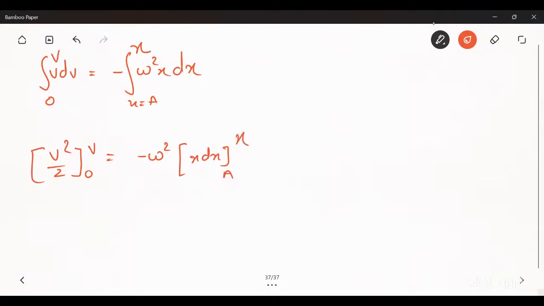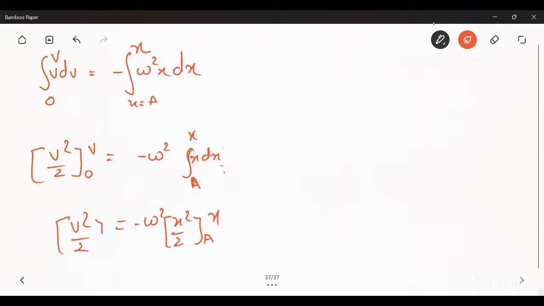The value of integration x dx is x square by 2. So the value of x dx is x square by 2, from a to x, and v square by 2 from 0 to v.